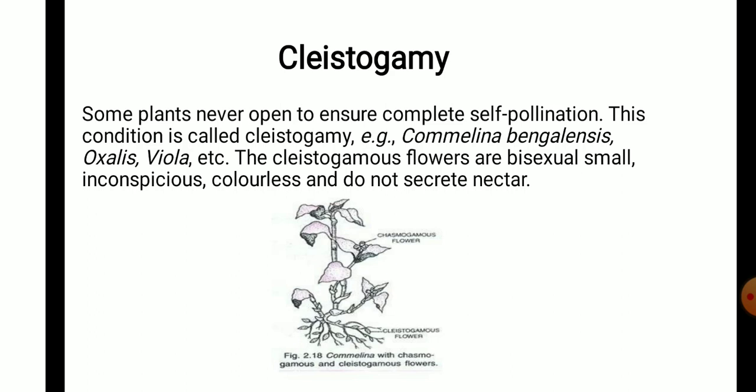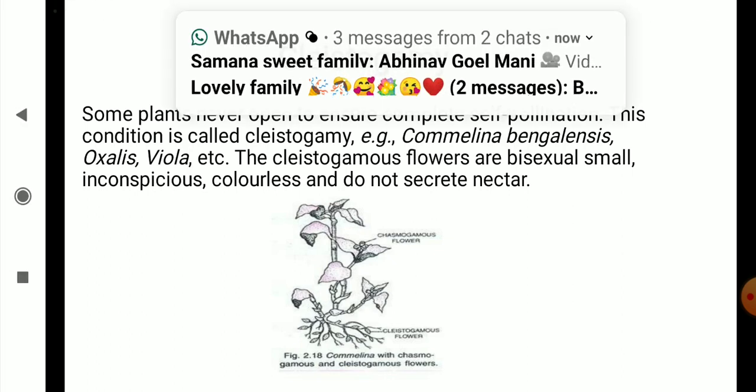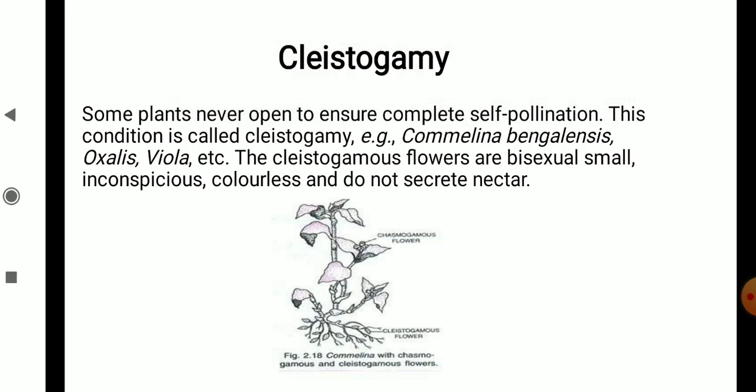Other is cleistogamy. Cleistogamy means that pollination occurs in closed flowers. When the flowers are closed, then pollination occurs in the flower. That means pollen grains from the flower cannot go out, but they can fall only on the stigma of the same flower. The common examples are oxalis, commelina, etc.